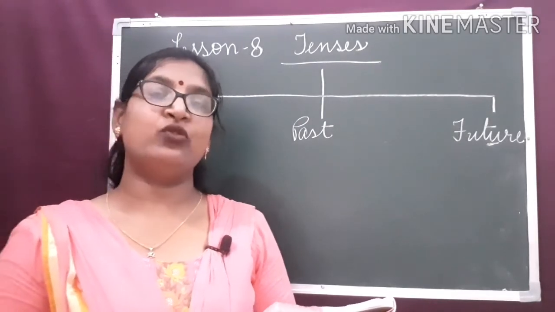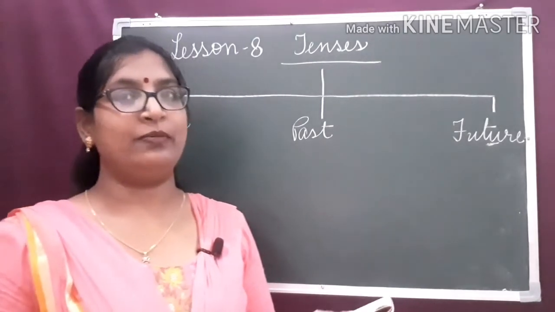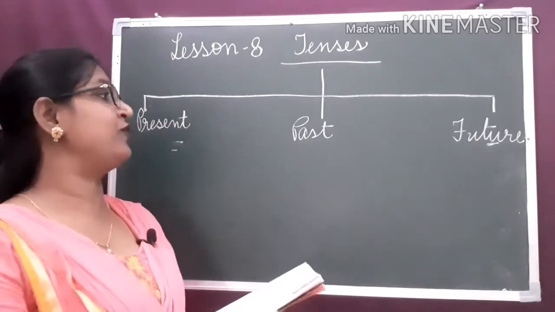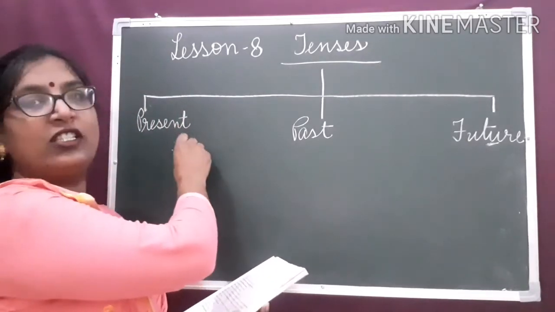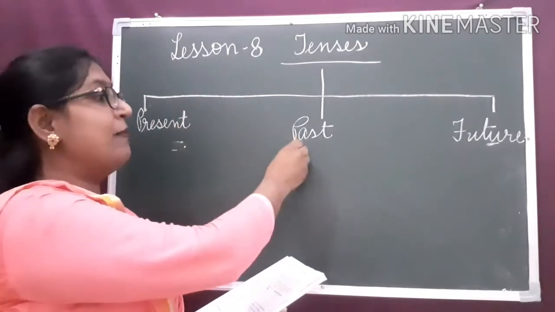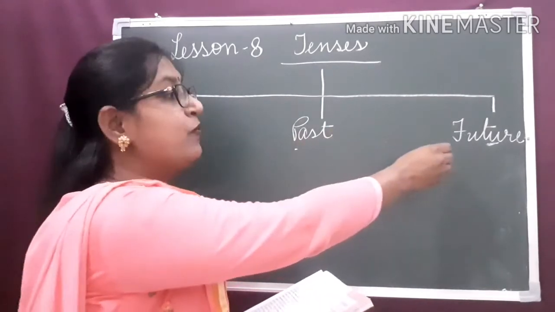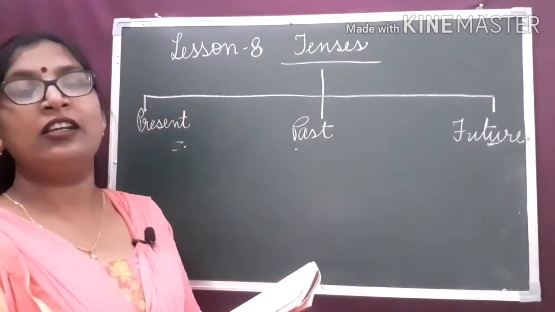Mainly, there are three types of tenses. The first is present tense, past tense, and then future tense.